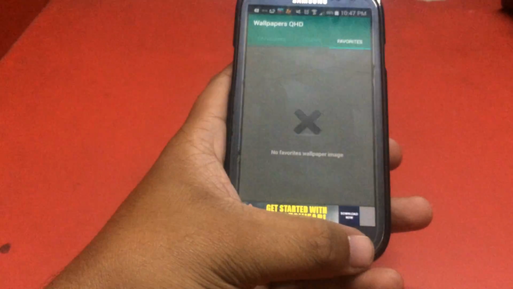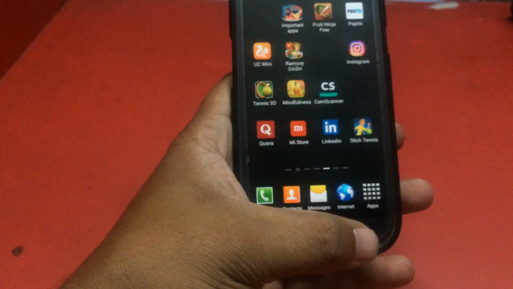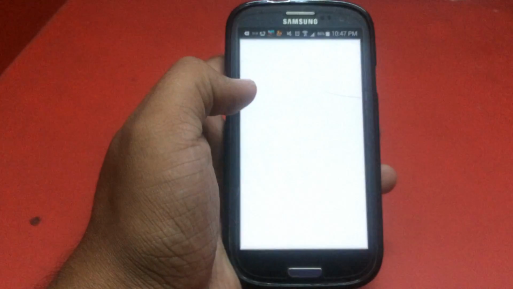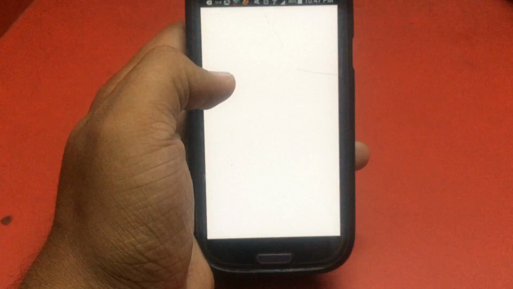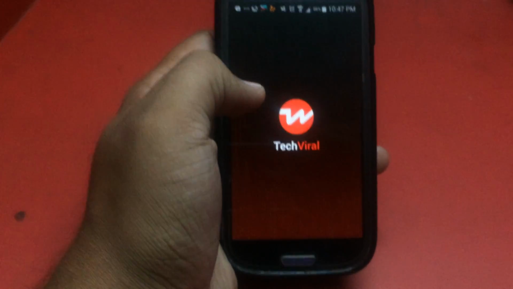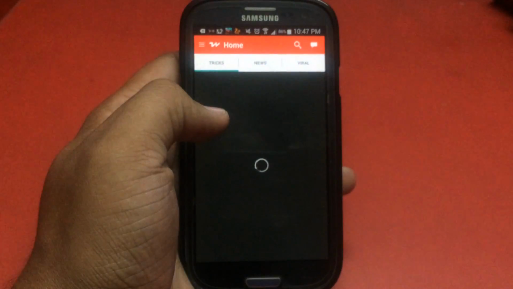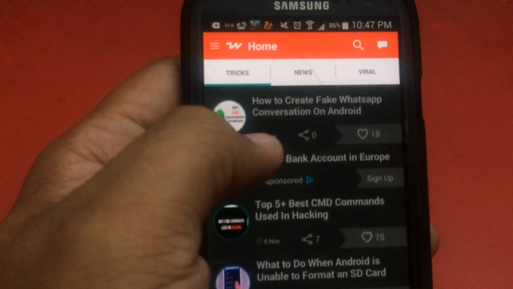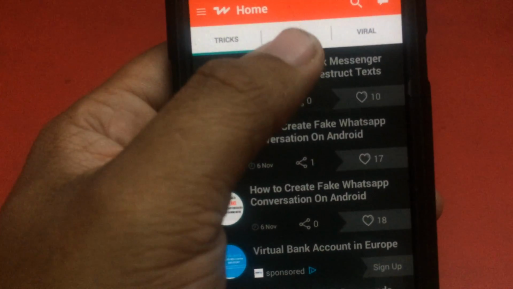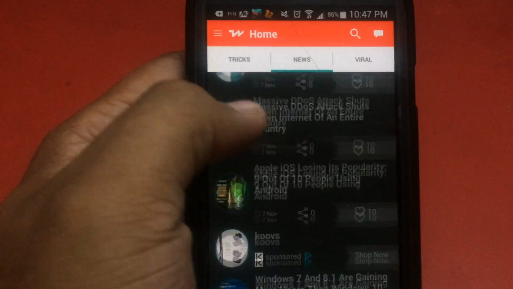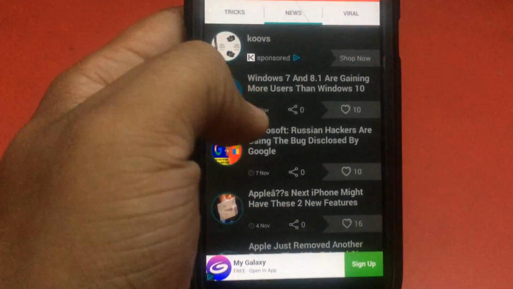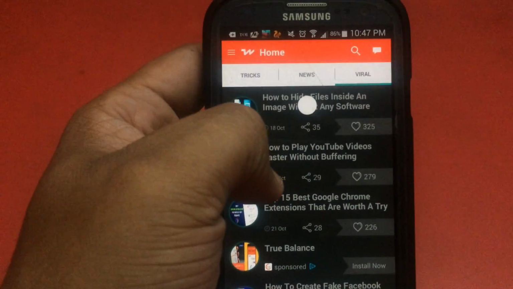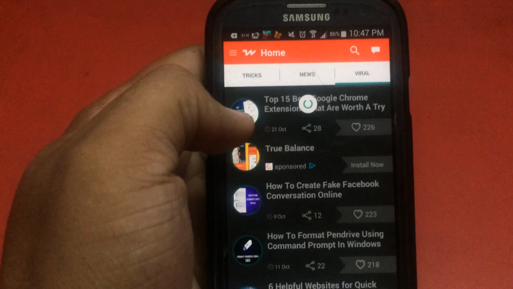Now let's go to the second app. So I'll exit it. The second app which we would talk about is known as TechieWiki. It is a very great app for knowledge, and it is also known as Tech Viral. In this you would get tricks of different types, like how to create fake WhatsApp conversations, or news regarding WhatsApp, or any hack which is going on. You can also get news regarding different areas, like virality news.